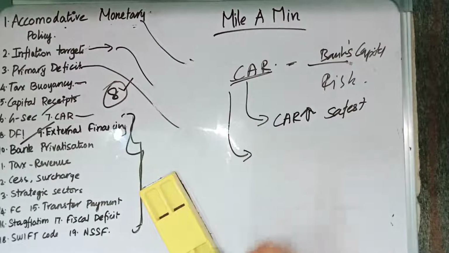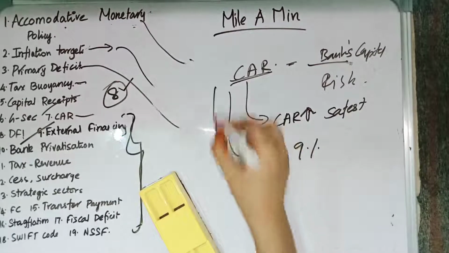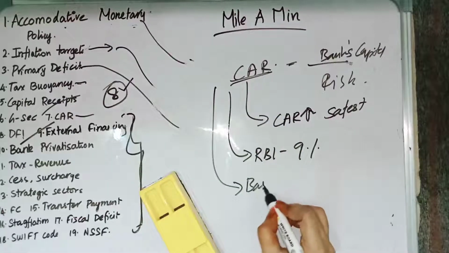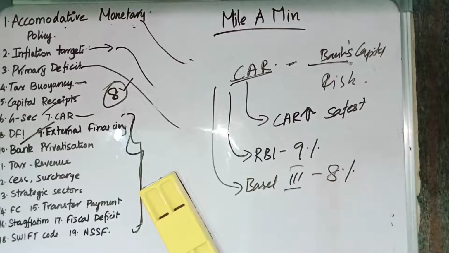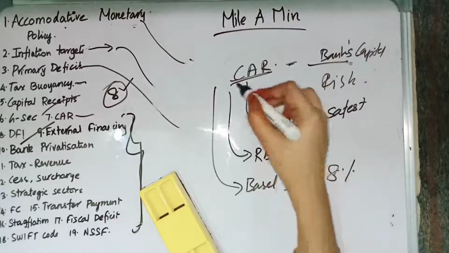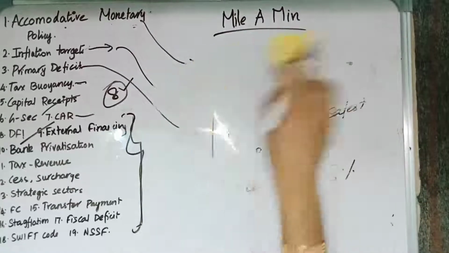And the capital adequacy ratio which our RBI has fixed is 9%, but the Basel norms 3 has suggested the capital adequacy ratio to be 8%, but our RBI has fixed the capital adequacy ratio at 9%. So capital adequacy ratio is fixed by the central bank. So these are the things which you should know relating to capital adequacy ratio.